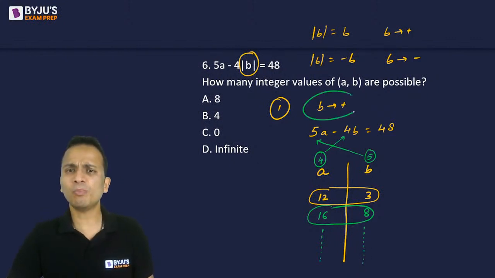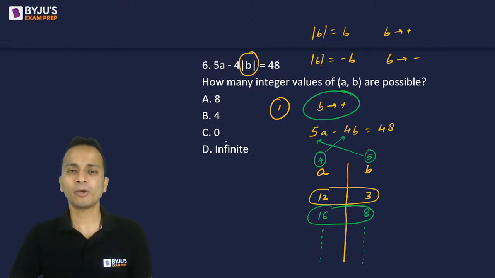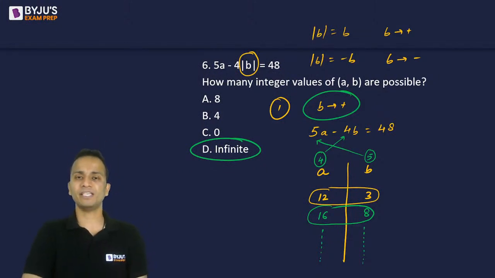I've just considered b as positive and I have got infinite solutions. So there is no need for the second case because I already have the answer. The number of solutions for this equation will be infinite.